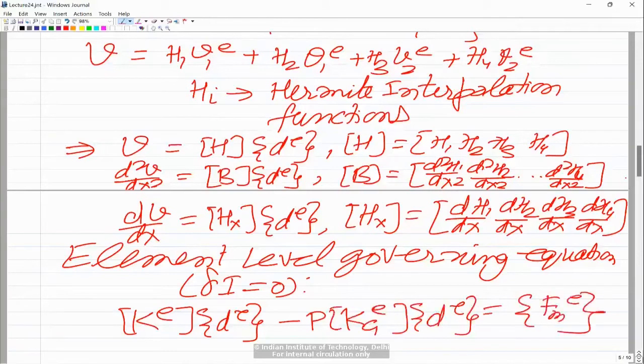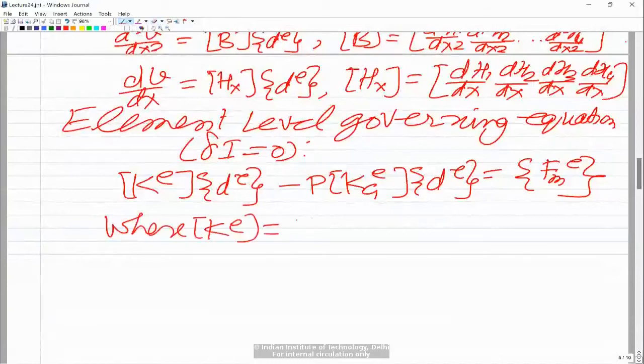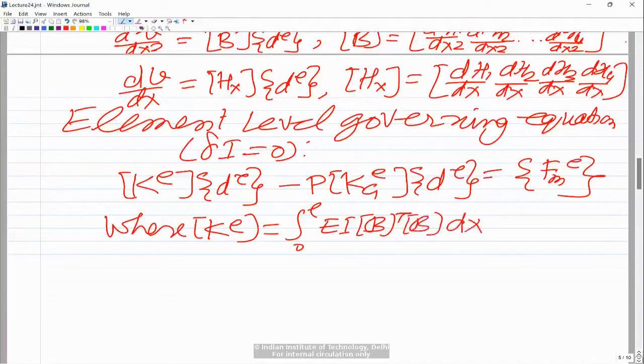This will be the element level governing equation, and you already know that here Ke is nothing but the integration from 0 to L of EI B transpose into B dx, and if EI is constant within the element, you also know the stiffness matrix for the Euler-Bernoulli beam finite element.